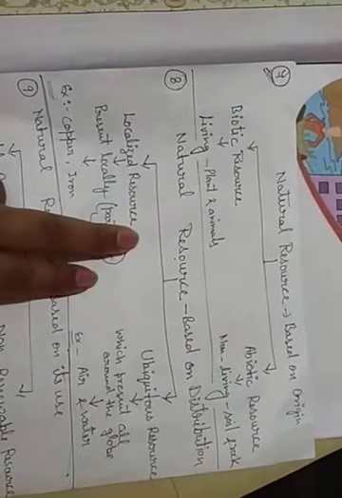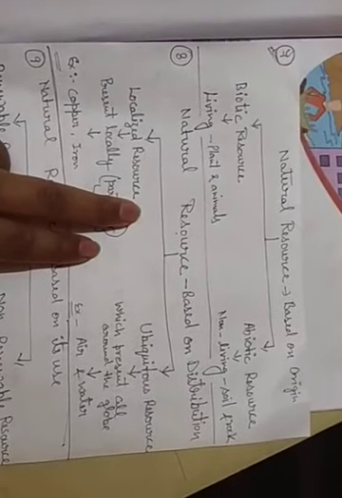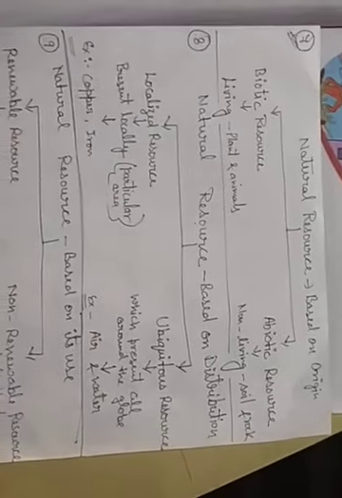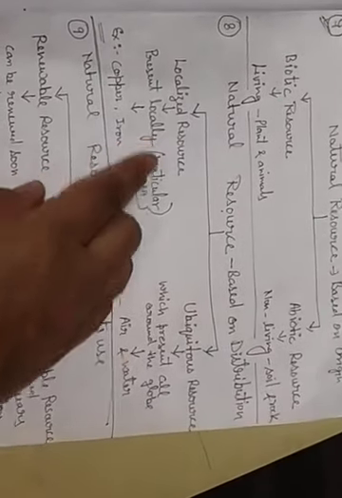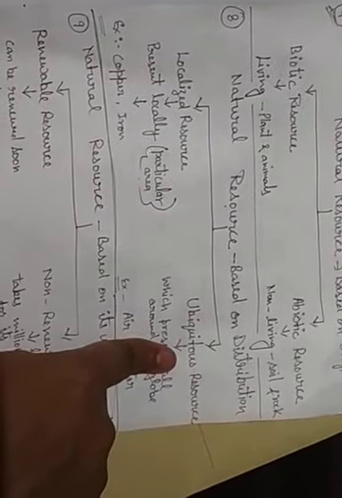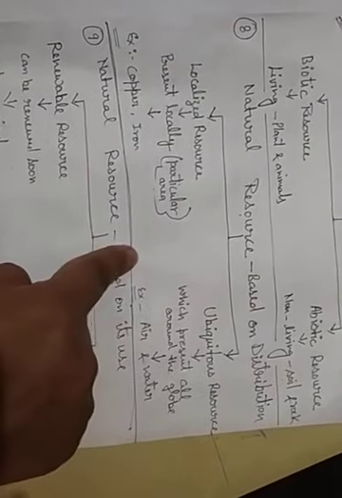Then the third type of classification of natural resources is based on distribution. Based on distribution, there are localized resources and ubiquitous resources. As with the names, it is clear to you.